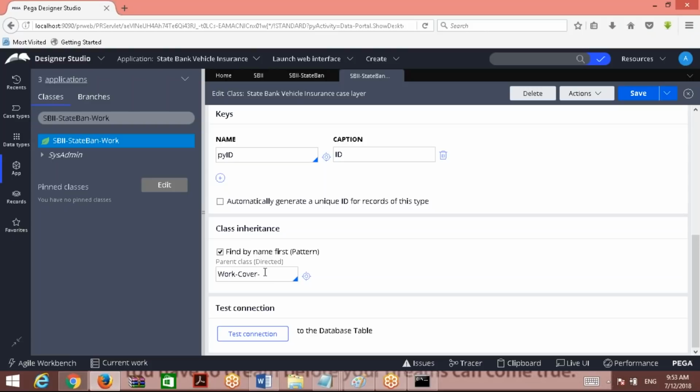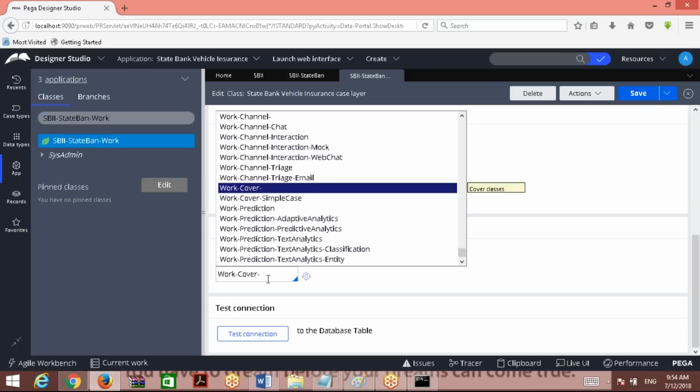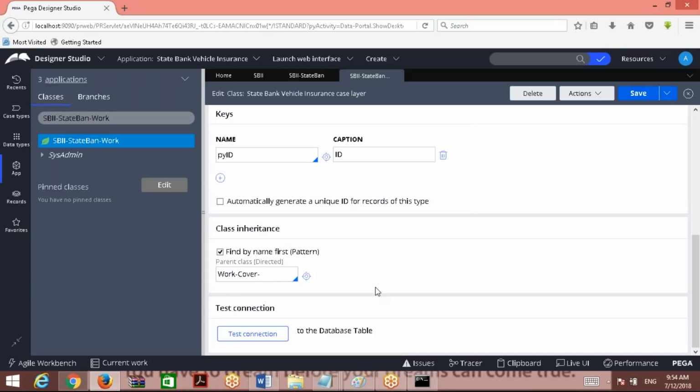Only this one. When we open the class rule form, here you see parent class. What do you see inside braces? Directed. What is the class here? In the PRPC user interface, if you see a text box with a thick blue dot at the right bottom corner, that is a drop down. If you click the down arrow, you see all available classes. Did we select this? We did not select. PRPC has selected it automatically.